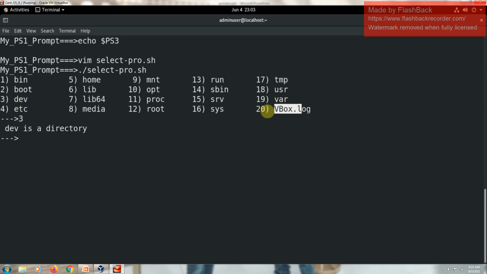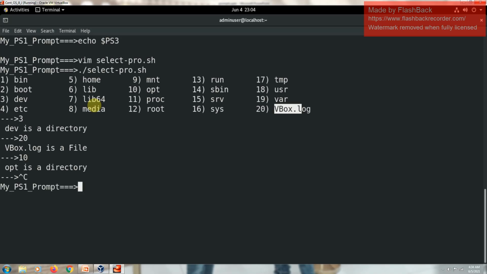I use the numeric keypad, sorry. Okay, so vbox.log is a file and I want to select 10. Opt is a directory. Okay, if you want to come out of this loop, you have to press Ctrl C.